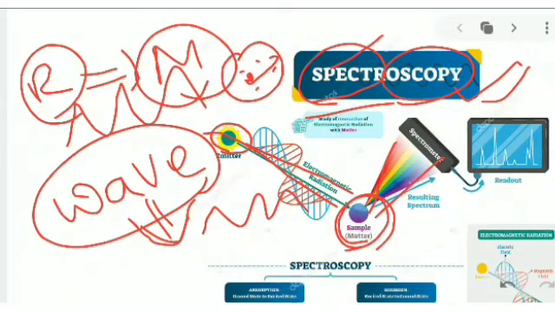But before that, we are knowing something, right? We know something from this spectroscopy. Thank you guys for understanding these spectroscopy methods.